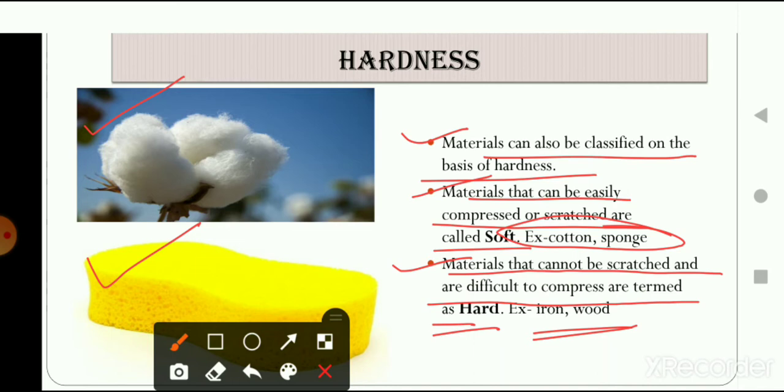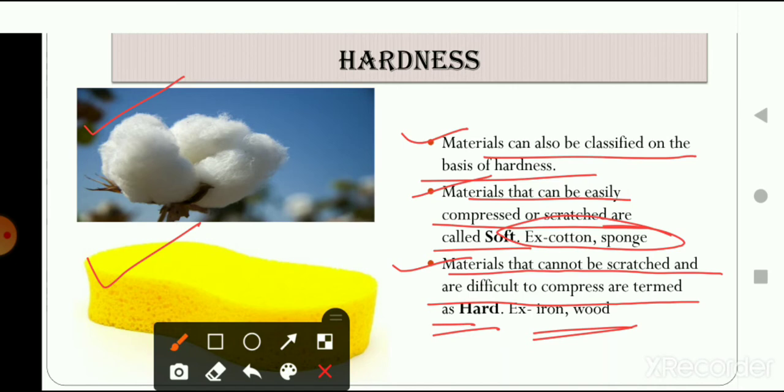Suppose you have a piece of wooden block in your hand and you try to press that wooden block and you want to change the shape of that wooden block by pressing it, you cannot do it. That is very difficult to do, and you cannot stretch the material also. You cannot stretch the wooden block. If you want your 2 centimeter wooden block to become 4 centimeter, you cannot do it.